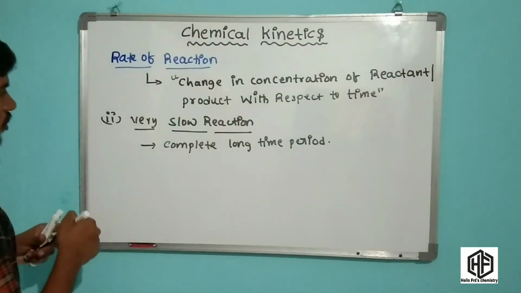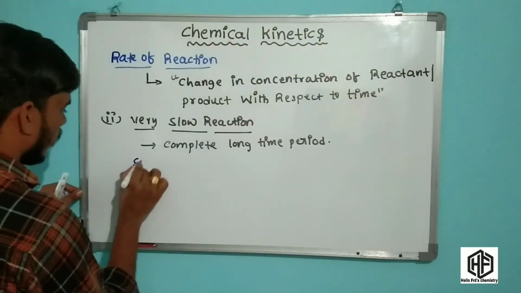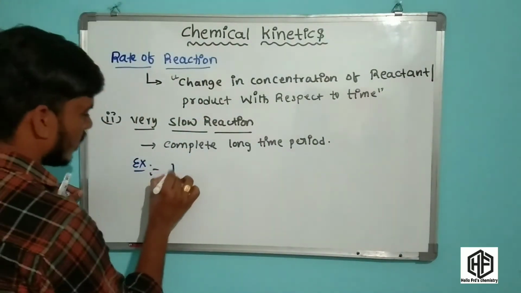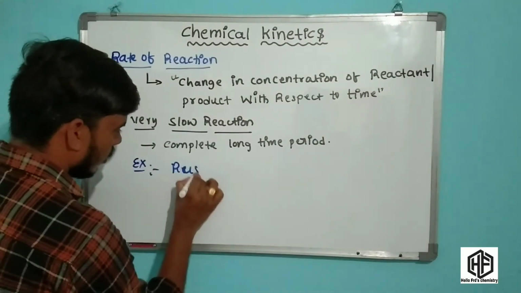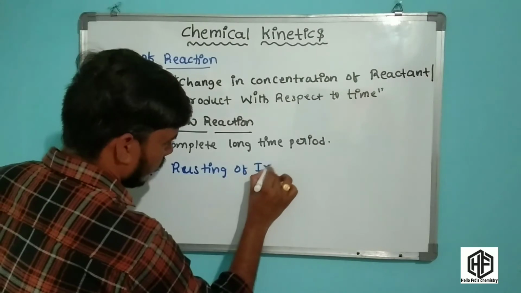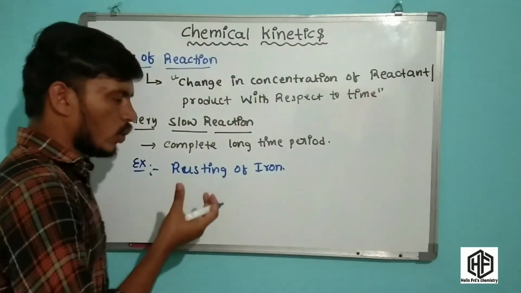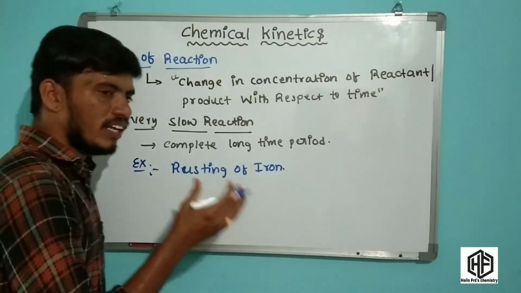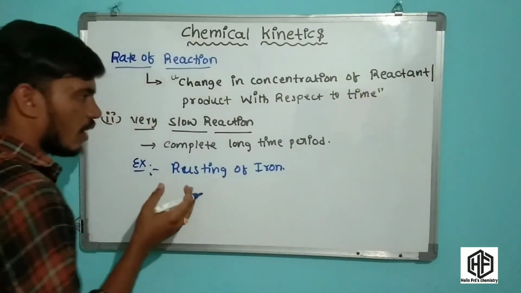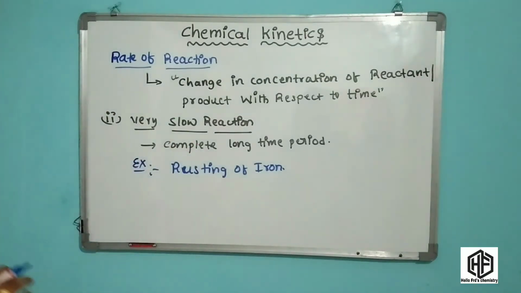Now an example of a very slow reaction, friends, is the rusting of iron. Rusting of iron is an example of a very slow reaction. This reaction is complete in years. This reaction is complete in a very long time. This is a very slow reaction example.